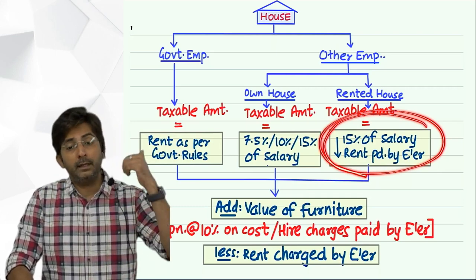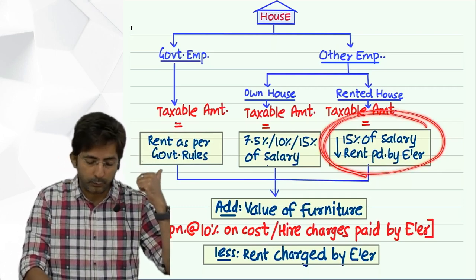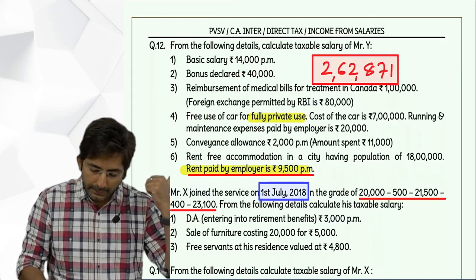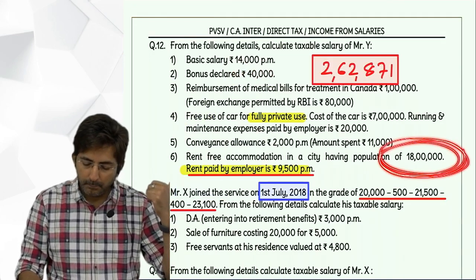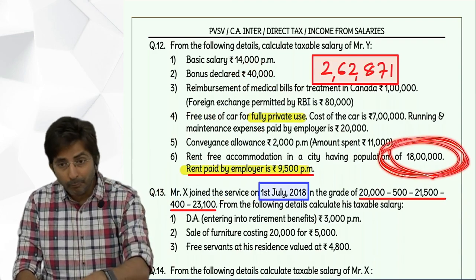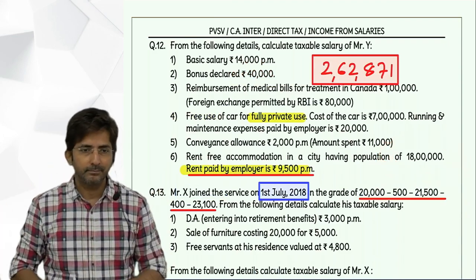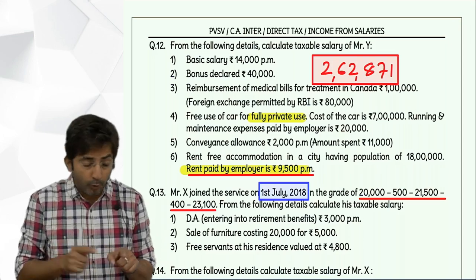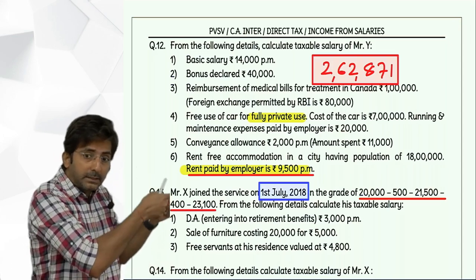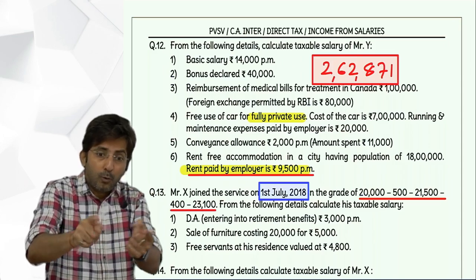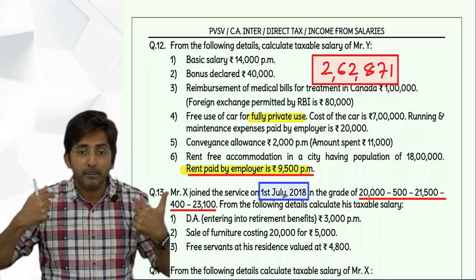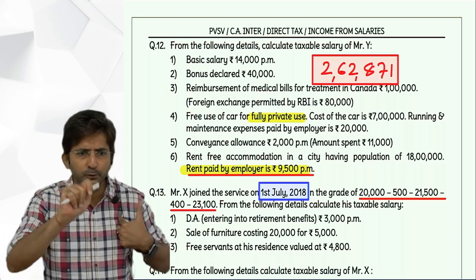Although in the last question 12, this question, let me show only, they had given population, but don't go as per sum, go as per system. Do you understand? Don't go as per sum. Sum is there to confuse you. Go as per system. System is made by sir, and sir is not here to confuse you.